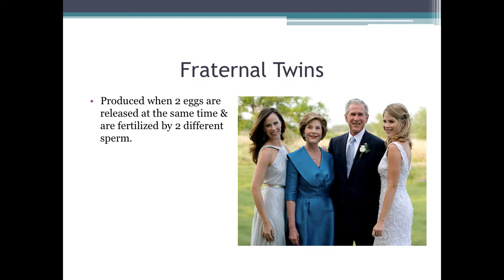And this picture shows one of our former presidents. They had two daughters, and their two daughters were fraternal twins. And as you can see, they look very different. One has blonde hair, one has dark hair. That's just one of the major differences. But as you can see with their facial structures, they look very different. So this would be an example of fraternal twins.